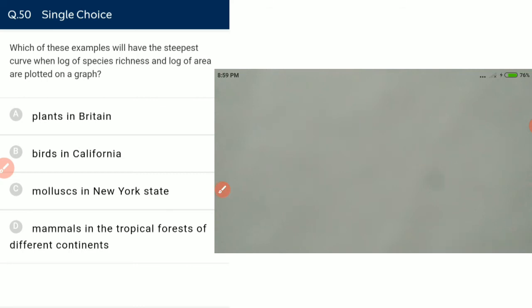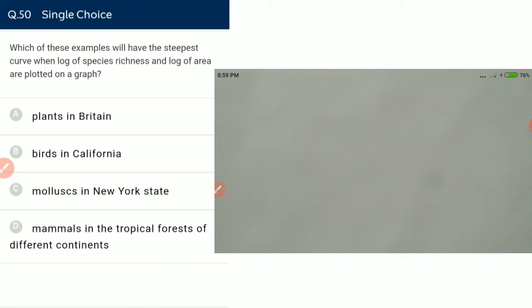Which of the following examples will have the steepest curve when log species richness and log area are plotted on the graph? It is asking in which of the following options there is the greatest species richness. Plant in Britain?